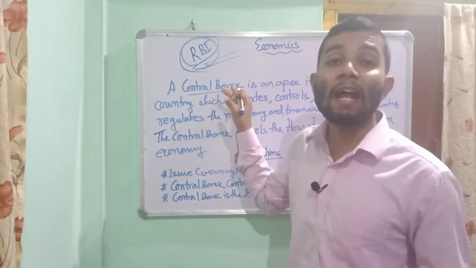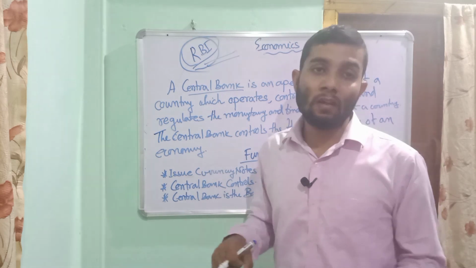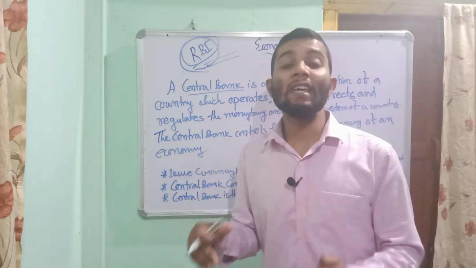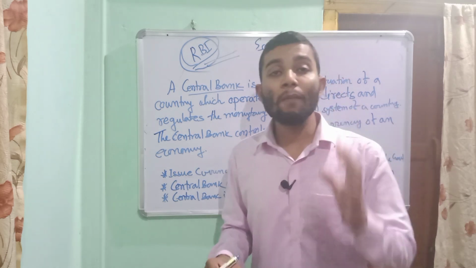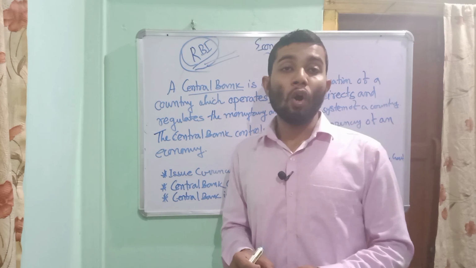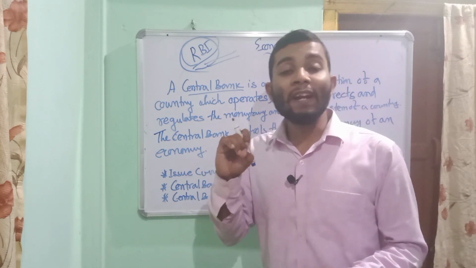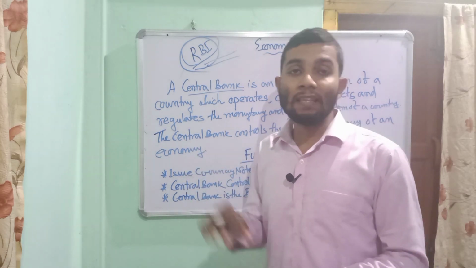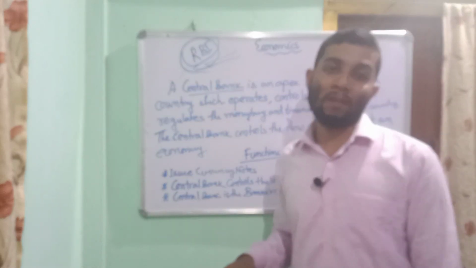Central bank is the advisor of the government. It is the bank to the government. Central bank is the banker of all the banks. Central bank is also called the banker to the government. Dear student, central bank is an apex institution which controls, regulates and operates the monetary policy and financial system of an economy. The central bank controls the flow of currency of an economy.